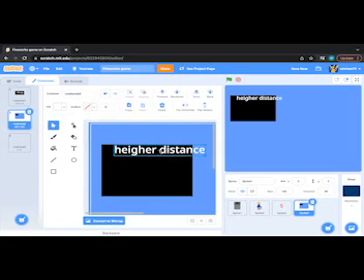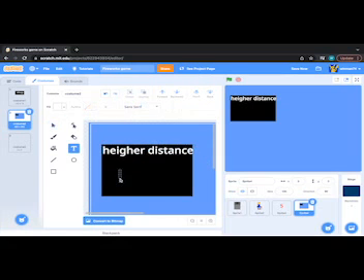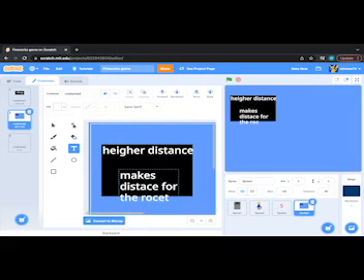There we go. So higher distance. And then it'll have a description. Makes the rocket go farther.